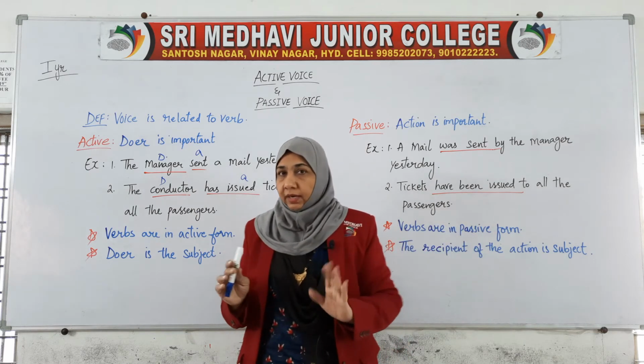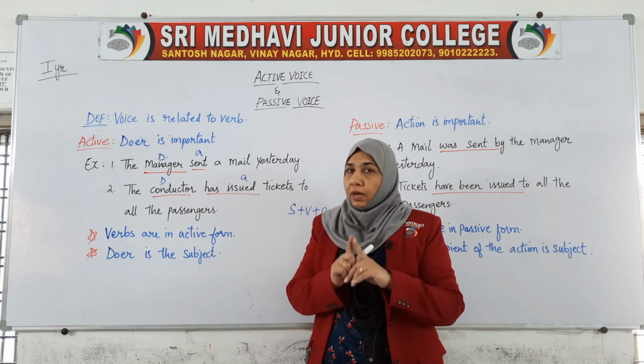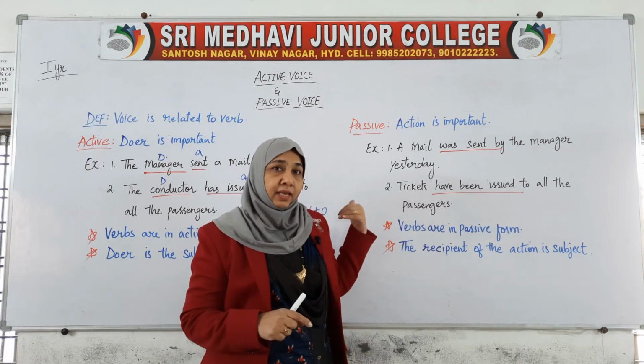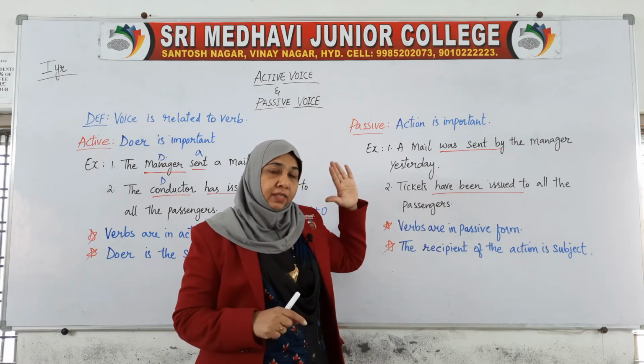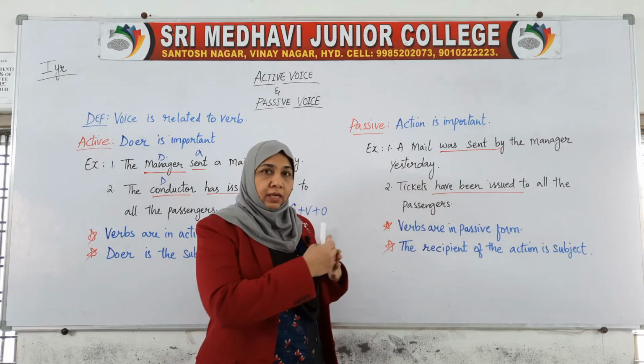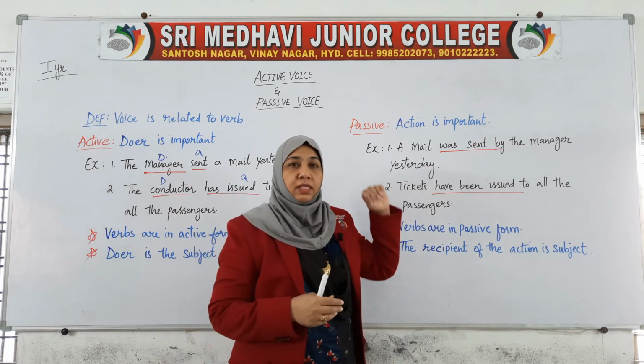Now just find it out. Here we have "has issued", which is in the present perfect tense. Now this has completely become the present perfect continuous tense. It has come over there, like a total change in the tense. As I said, voice is about the verb.